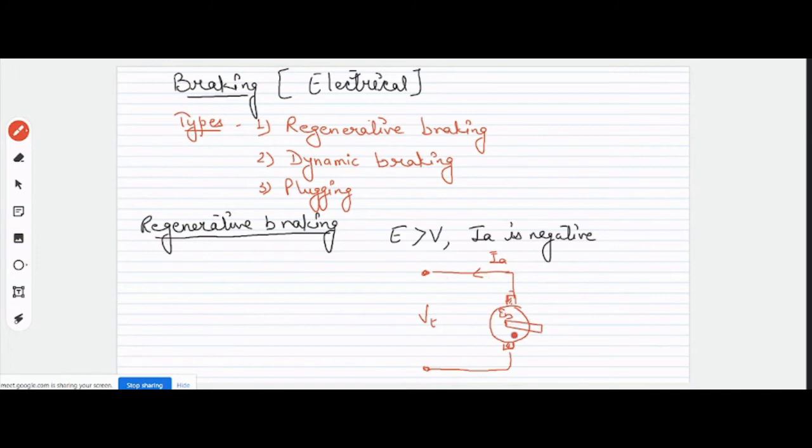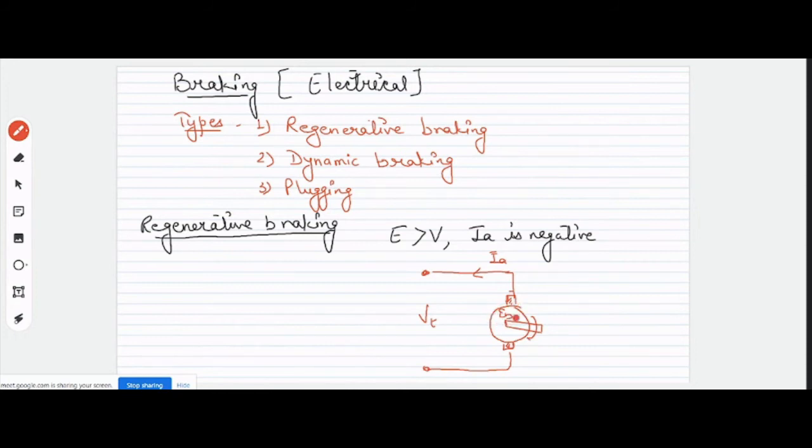Now, when can this EB be greater than this VT, you have to keep in mind that we are discussing electrical braking, and electrical braking means braking will happen when your motor is at a certain speed. It will be running at a certain speed, right? So keep it in mind, this rotor is in running condition and we want to decelerate this. We want to brake this, right? We want to apply the brake.